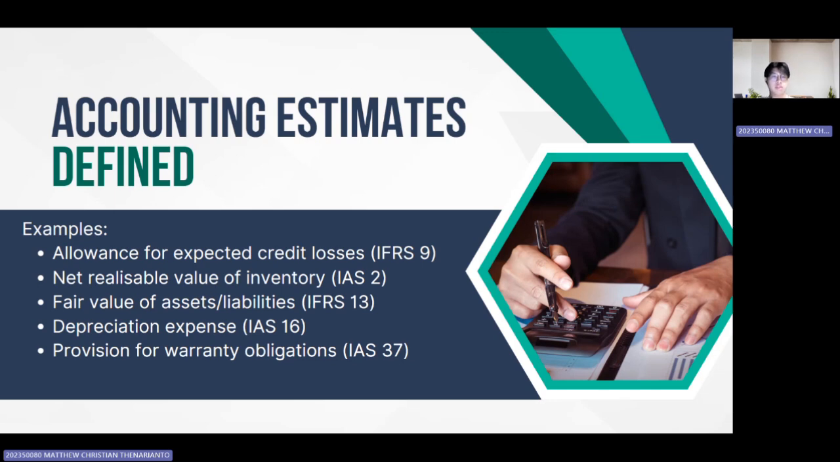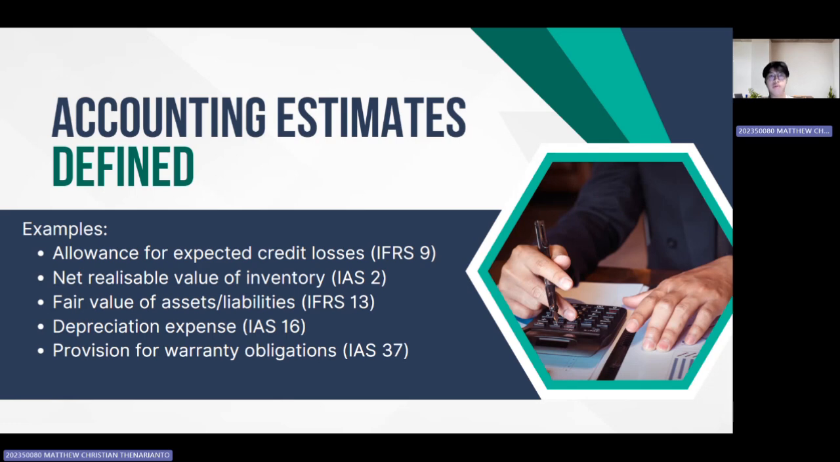So the next part is about accounting estimates defined. The definition is: an accounting estimate is a monetary amount within financial statements that is subject to measurement uncertainty, and they are utilized in instances where accounting policies require items to be measured at values that cannot be observed directly. To achieve the objective of the policy, an entity must develop an estimate.